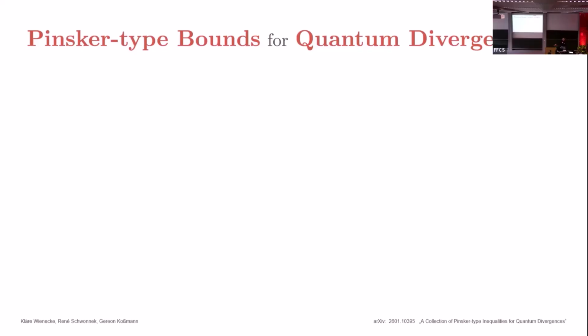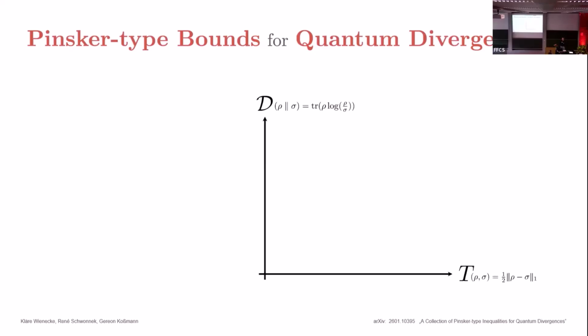So imagine in some information theoretic task, you come up with a quantum divergence, for example, this one. This is the standard relative entropy, and it may be hard to compute. So you wonder, can I express it in terms of a quantity that is easier to compute, for example, the trace distance? And the question now is, how are D and T related? The first thing we know is that the relative entropy is always positive, and the trace distance is between 0 and 1. So we look at this region.